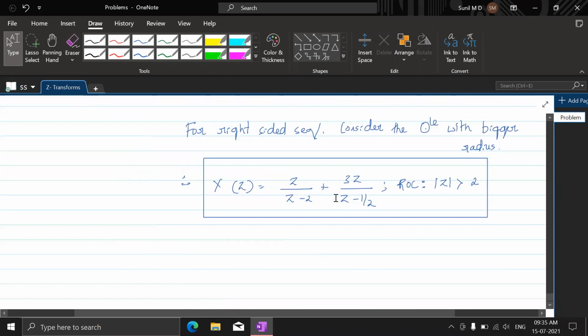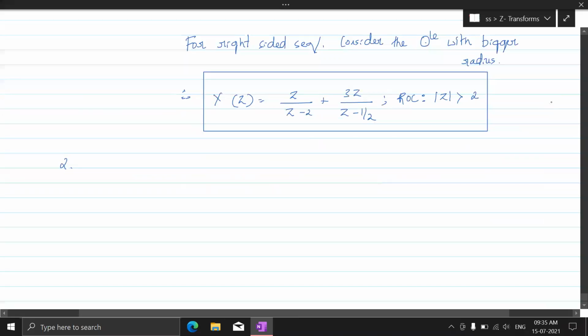Fine. The second one is this. Everybody just copy it down. x of n is given by 3 to the power n plus 1 u of n minus 2 into half power n u of minus n minus 1.